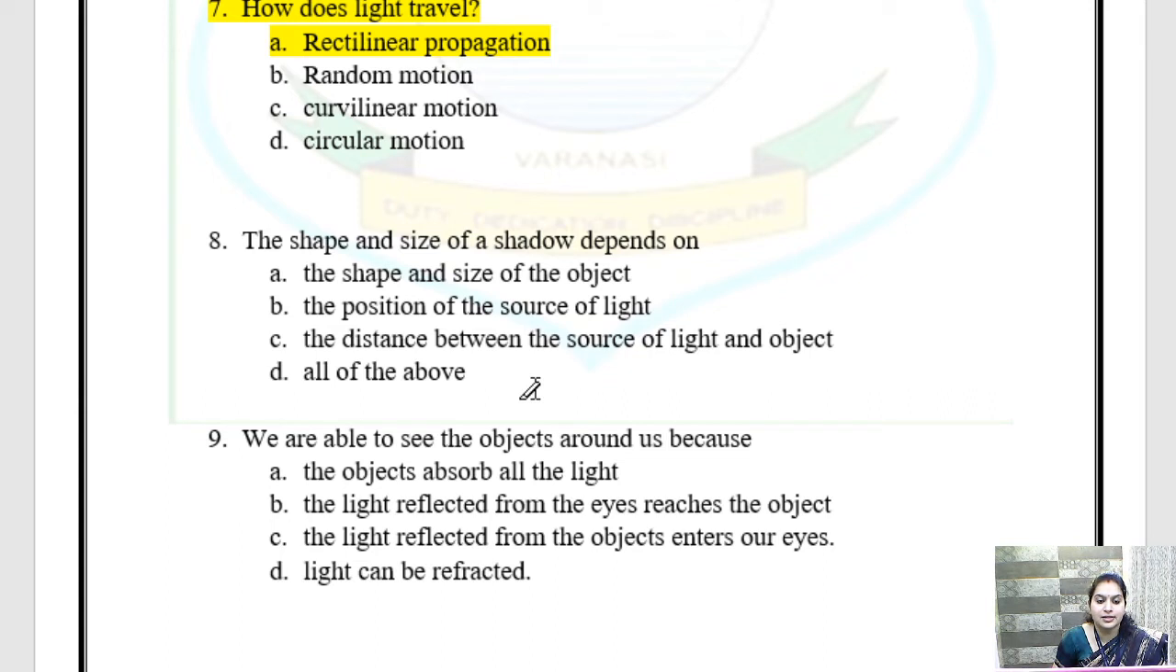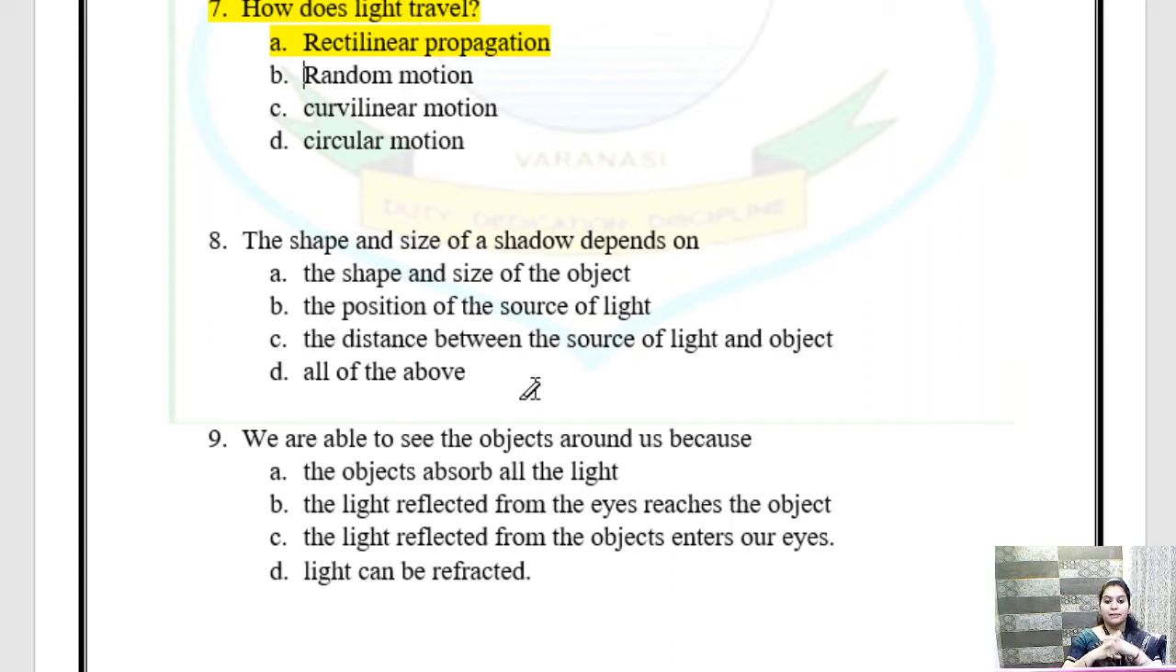Answer is all of the above. Why? Let's see the first option. The shape and size of the object. So shape and size of the object is very important. As the shape and size will be, the shadow will be formed accordingly.